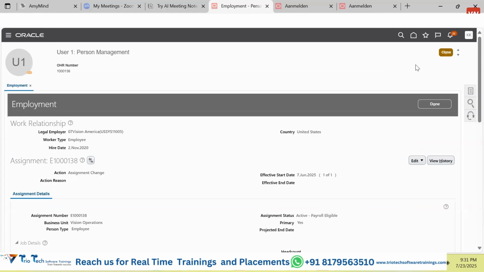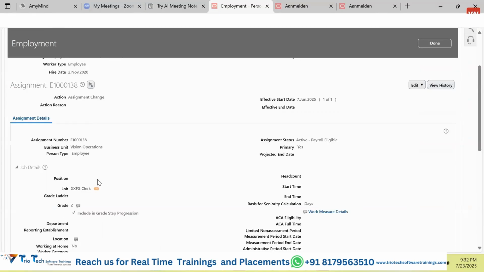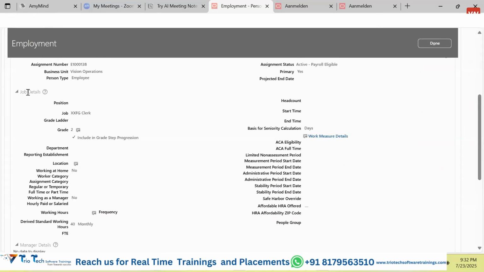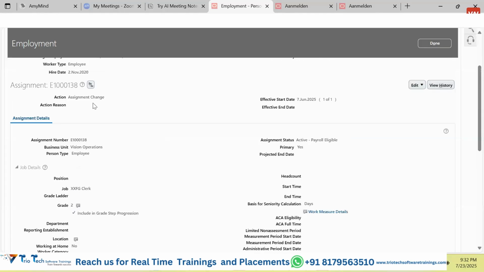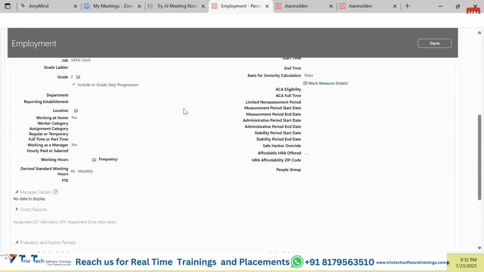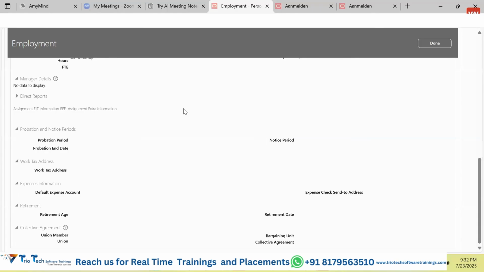So guys, the structure of the pages is like that. It will give you some heading, then it may have some tabs. That tab may have some sort of information, and may have sub tabs. That sub tab may have different sections. Different sections may have some sort of fields. Some fields may be empty, some fields may have some data. Why, guys? Because once you're creating the data, some fields may be mandatory, some fields may be non-mandatory. See, so many fields are there. We are not going to learn these fields. That is not our primary objective.